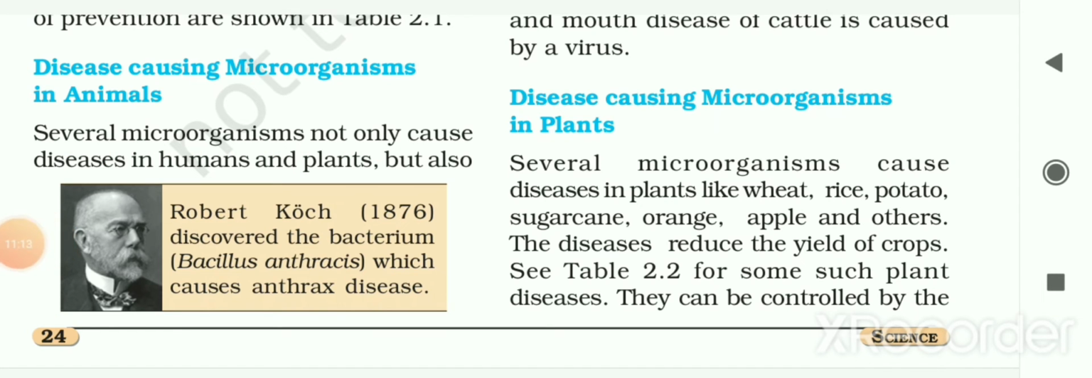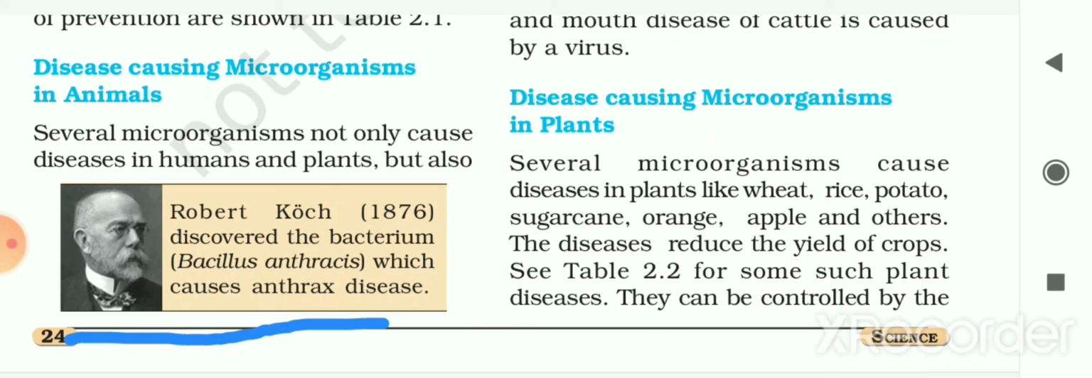Here is information about the scientist who discovered the anthrax disease. Robert Koch, in 1876, discovered the bacterium known as Bacillus anthracis, which causes anthrax disease. He discovered that bacterium. So now let us see disease causing microorganisms in plants.